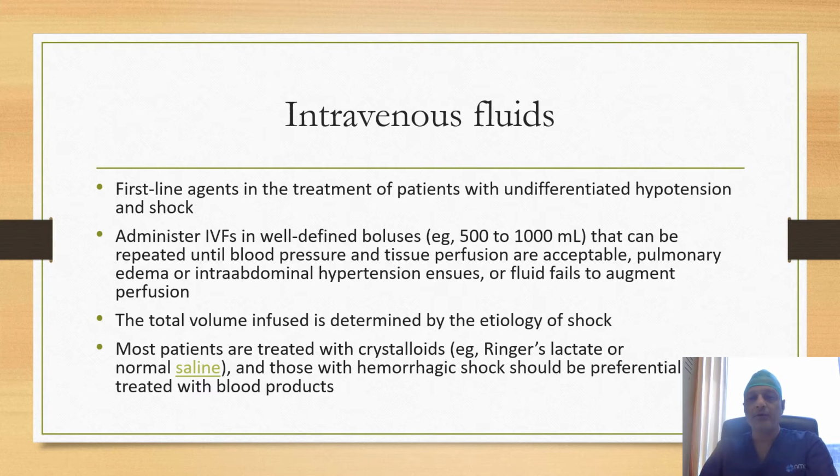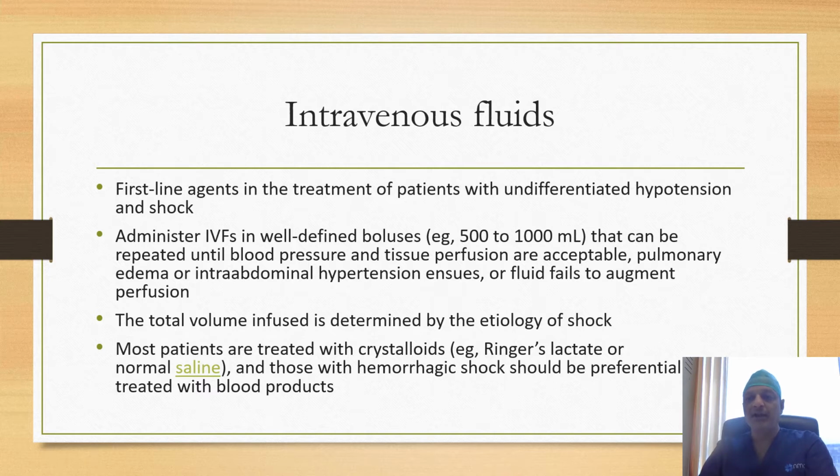How should intravenous fluids be administered and what are the endpoints of resuscitation? They should be administered in well-defined boluses of 500 to 1000 ml, and the endpoint of resuscitation includes until blood pressure and tissue perfusion are acceptable, or if the patient develops pulmonary edema or intra-abdominal hypertension, or when the fluid fails to augment the perfusion. The total volume infused is determined by the etiology of shock.